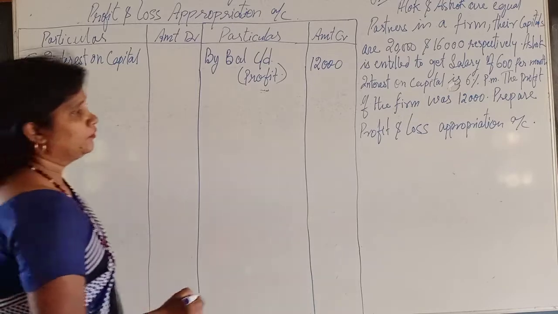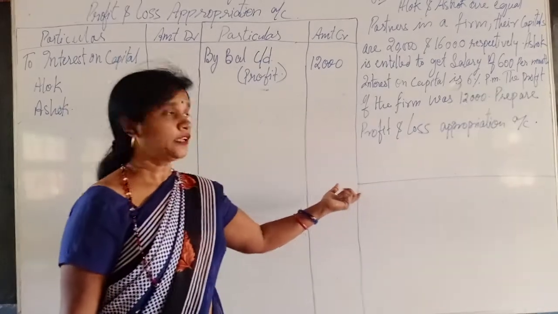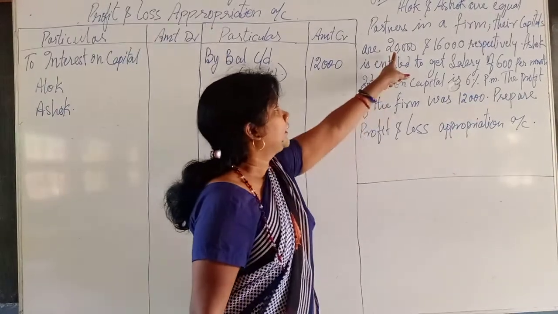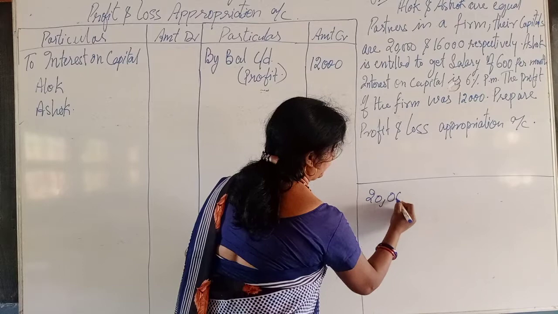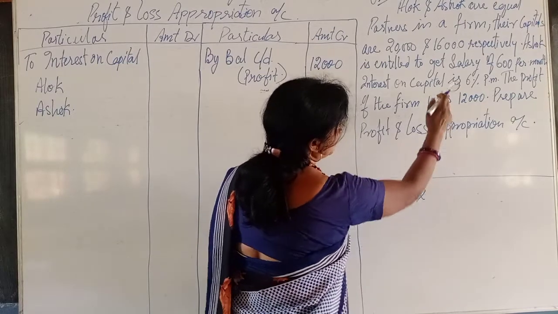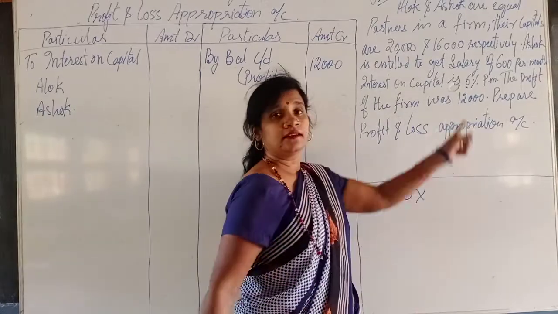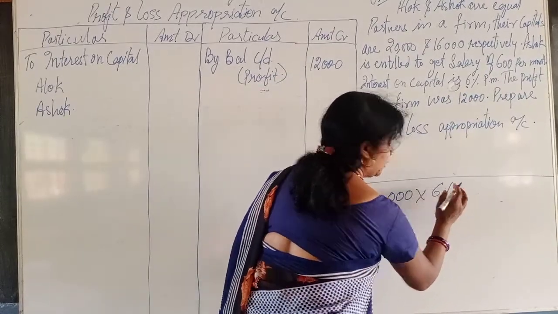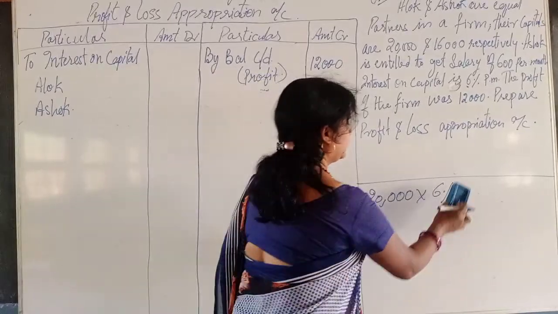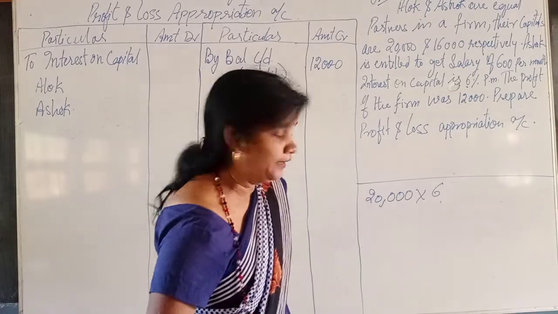Now first of all we have to do the working note. The capital of Alok is 20,000. What is the rate of interest on capital? That is 6%, so we will write 6%. When we have to calculate a percentage, you already know how to get it.